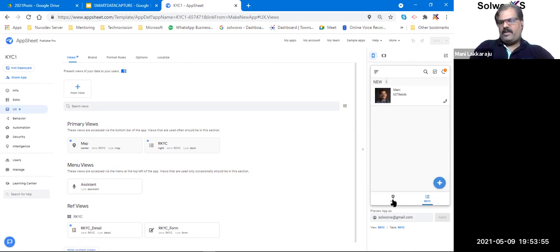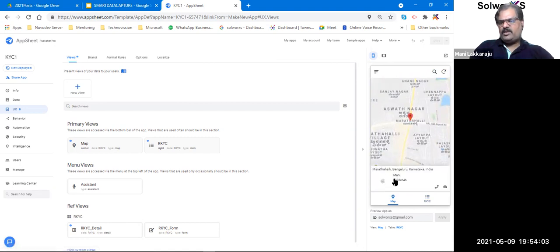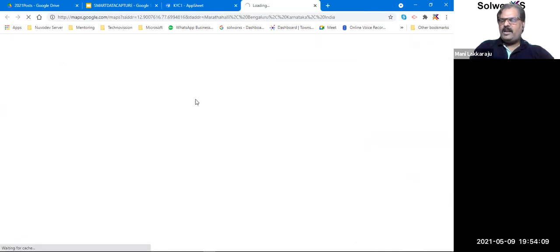Now, when I go to my map, it shows me the map location, right? So it is already showing me there. When I click that, it shows where that is and where I am. Now it's showing a car icon. When I click on the car icon, it directly takes me to Google Map and it points me how I can reach that place directly. So if I'm using this app for my employees, how easy and how effective is it?